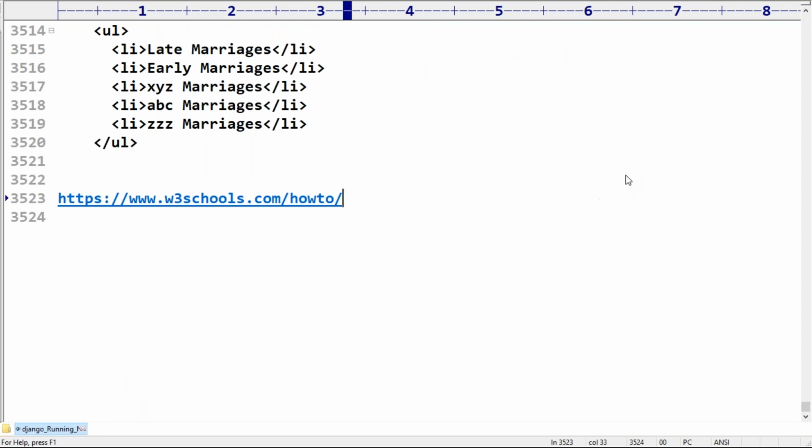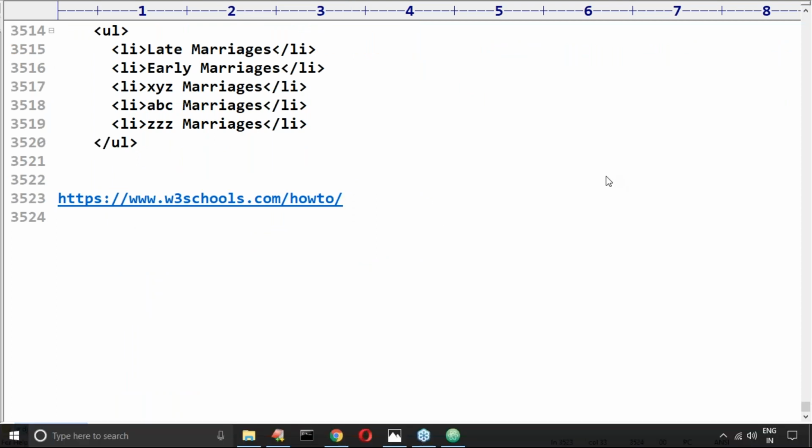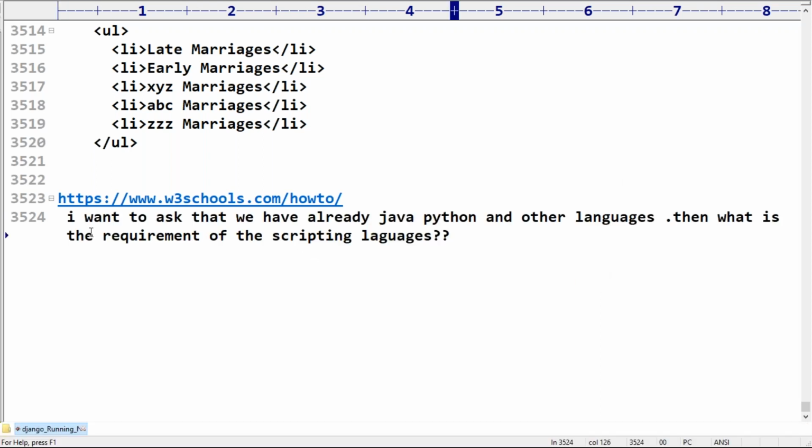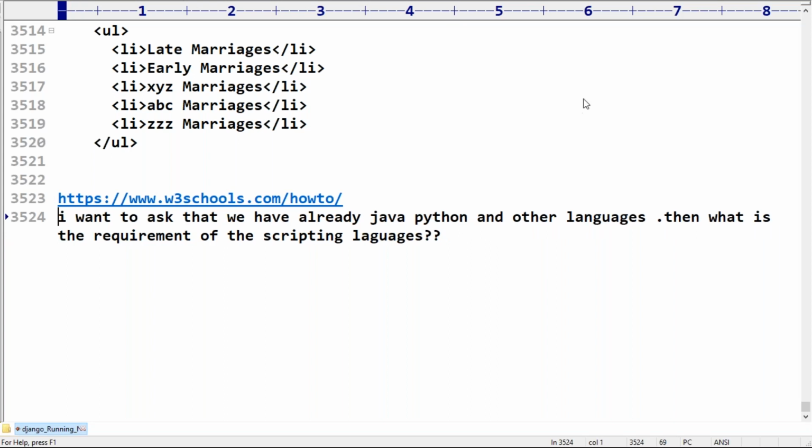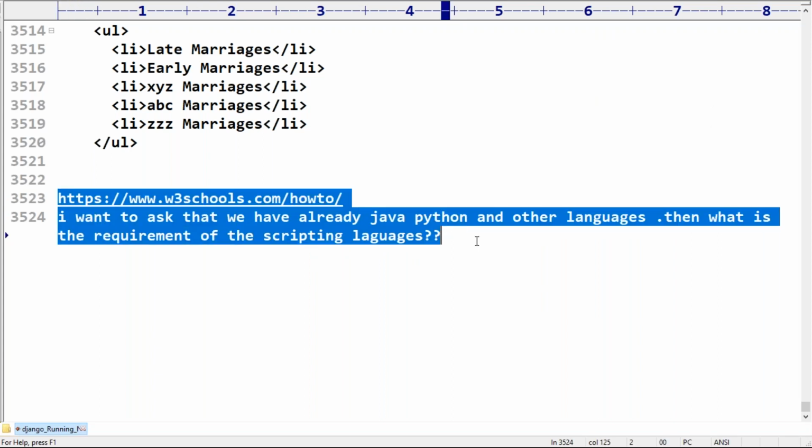Someone, Sharat Kumar, is asking: sir, Java and Python are already there, so what is the need or requirement of scripting languages like JavaScript? What is the answer? Anyone, can you please tell? Sir, what is the need of learning JavaScript? Very simple. Any answer?